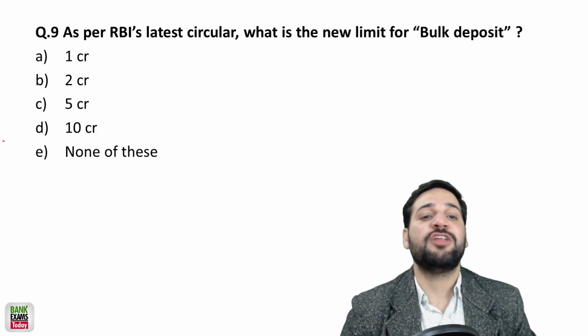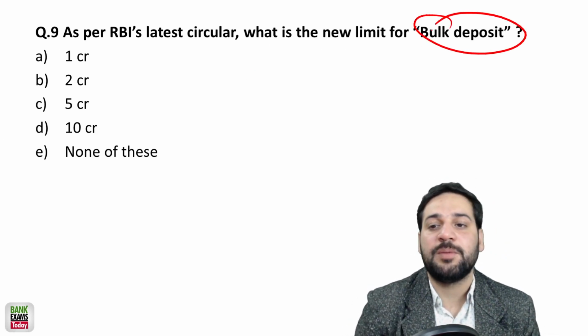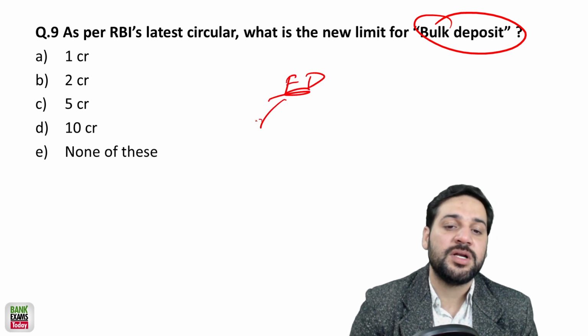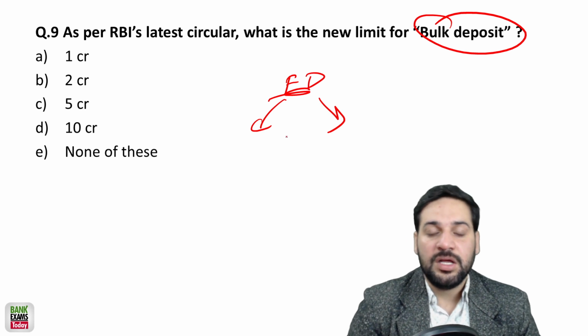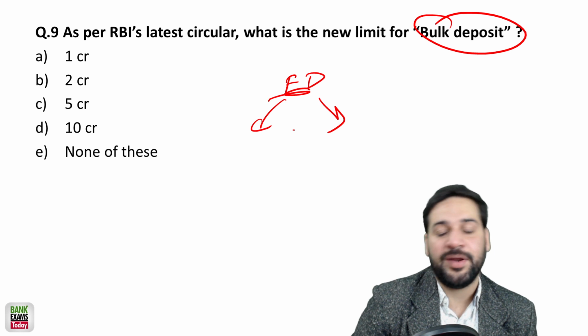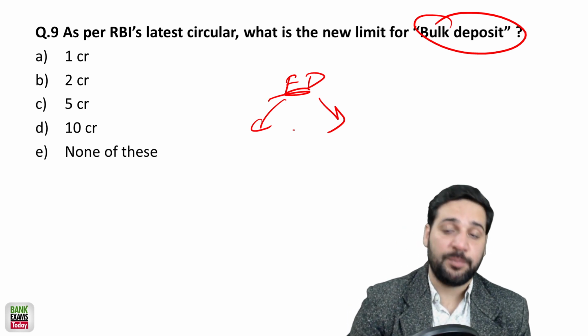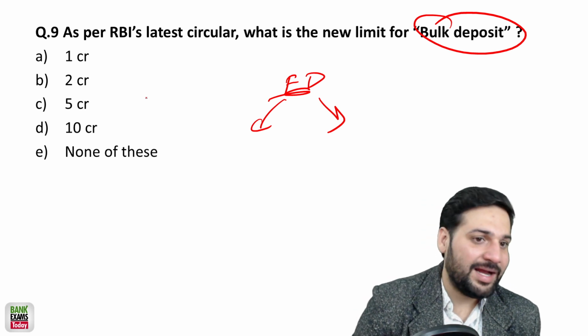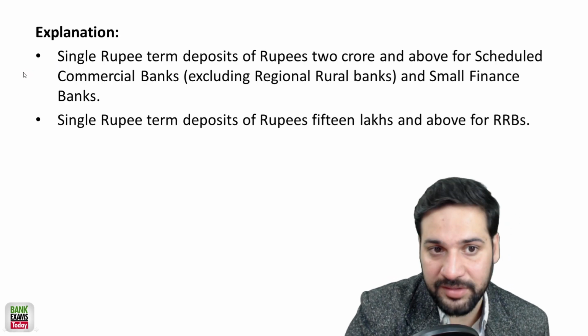Question number 9, as per RBI's latest circular, what is bulk deposit? Whenever you go to a bank for FDs, fixed deposits, two rates of return are mentioned, one for smaller deposits, up to 1 crore, and one beyond 1 crore. That is bulk deposit. That is the limit for bulk deposit. Recently, that limit has been increased to 2 crore. So 2 crore is the correct answer.